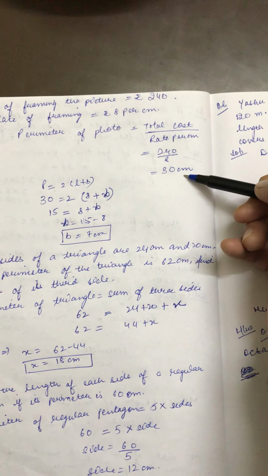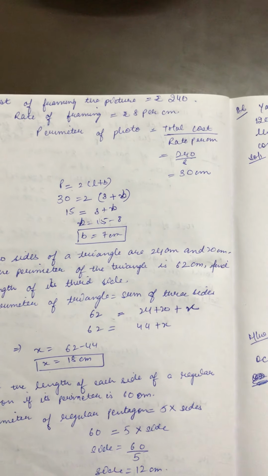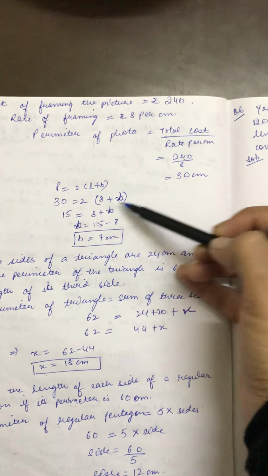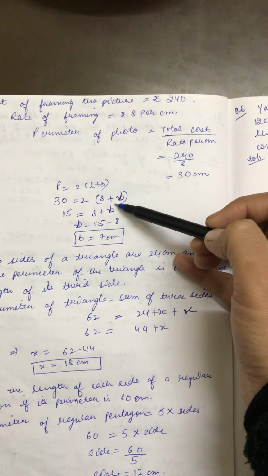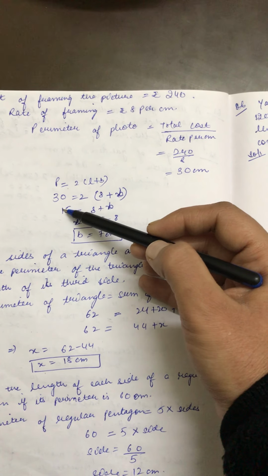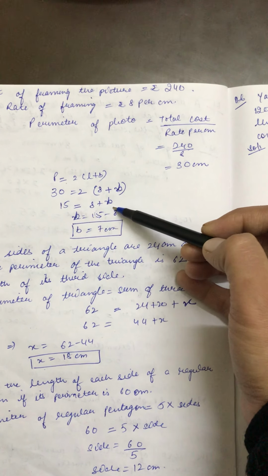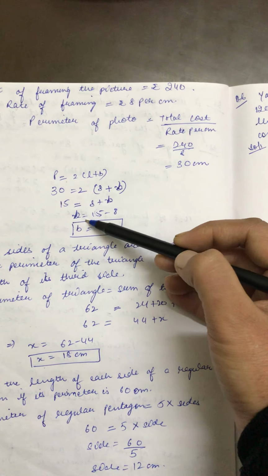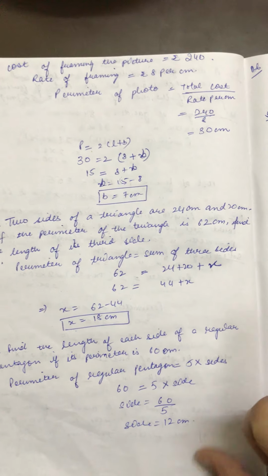This is the perimeter. Now we know perimeter is equal to twice of length plus breadth because the frame is in the form of a rectangle. So 30 is equal to twice of length, which is 8, plus breadth, which we don't know. Now 2 will go in the denominator. 30 divided by 2 is 15. So 15 is equal to 8 plus b. We want to calculate b, so shift this 8 also. b will be 15 minus 8, that is 7 centimeter is the breadth.